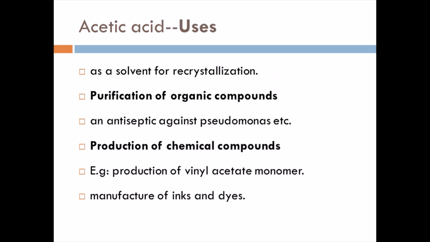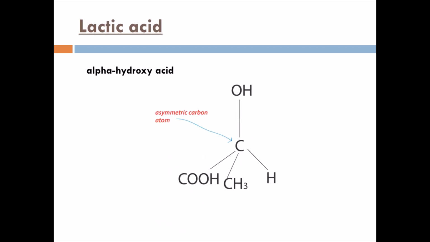Make various colors acid. Why? Because the alpha carbon contains the hydroxyl group. Clear? This is the hydroxyl which is present in the alpha carbon. The adjacent carbon from the functional group is called the alpha carbon, which contains a hydroxyl group. You can see this carbon is also an asymmetric carbon. You see 4 different groups are attached to this carbon, hence it is called an asymmetric carbon or chiral carbon. So definitely it will be optically active.